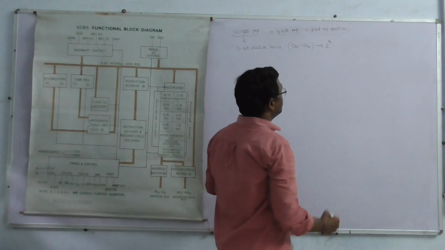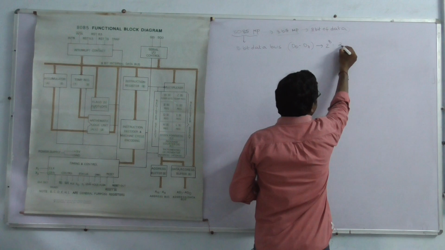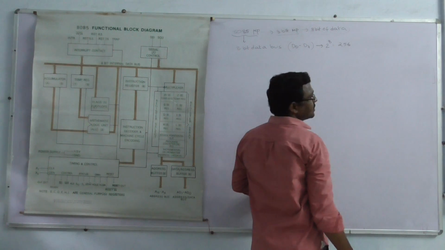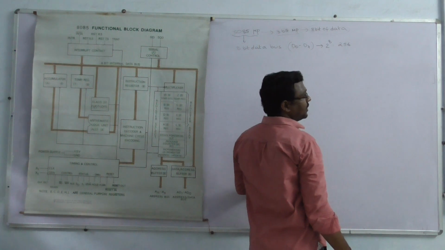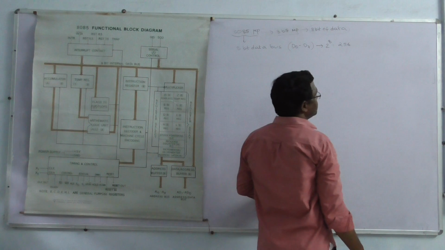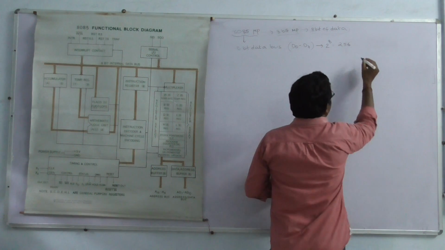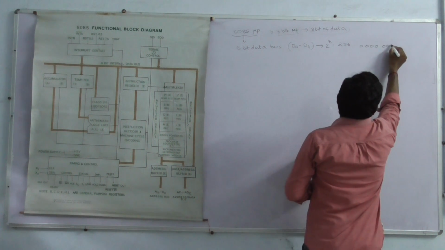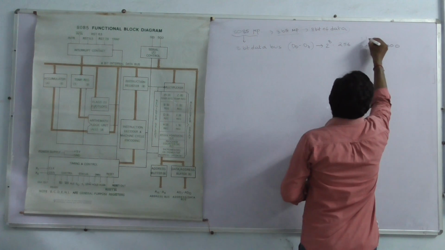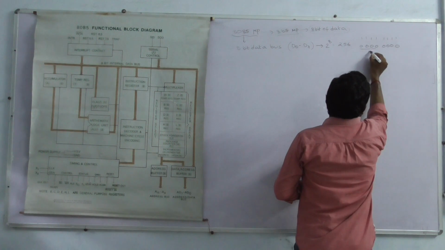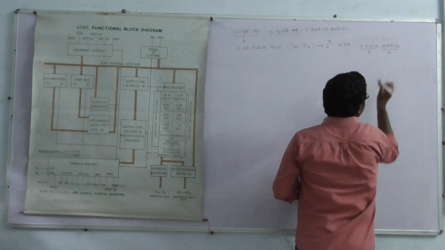2 power 8 means 256. In 8 data buses, the data we send or receive can be represented by zeros or ones. It can be denoted from 8 zeros to 8 ones. Here 4 zeros can be represented by 0.